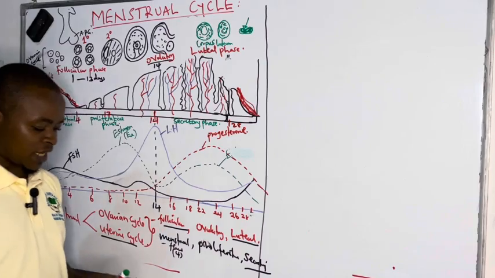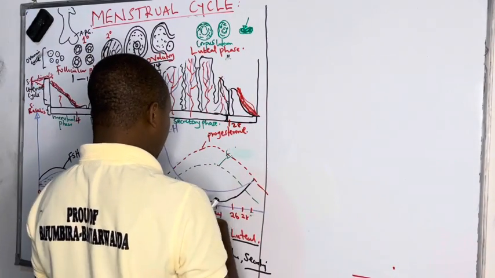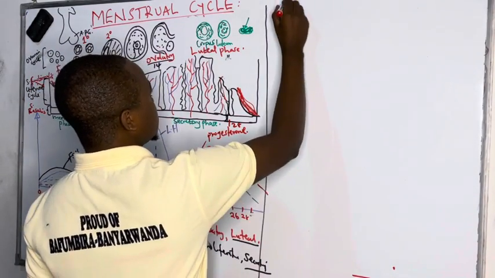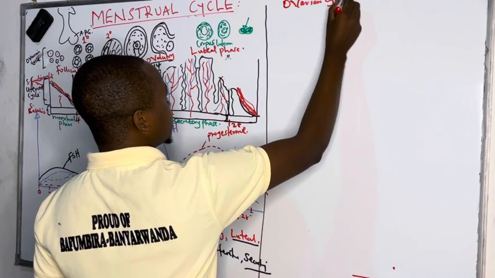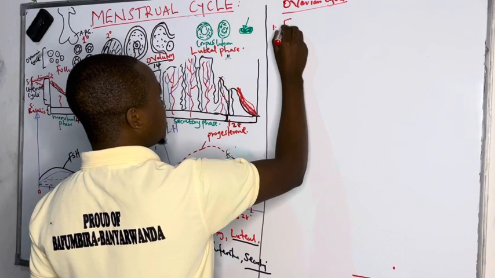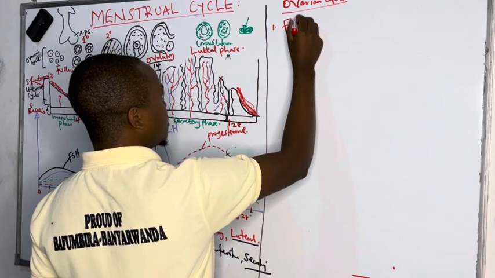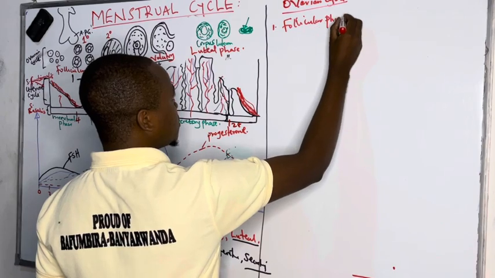So we are going to see phase number 1. If we want to talk about the ovarian cycle, it begins with phase number 1, which is the follicular phase.